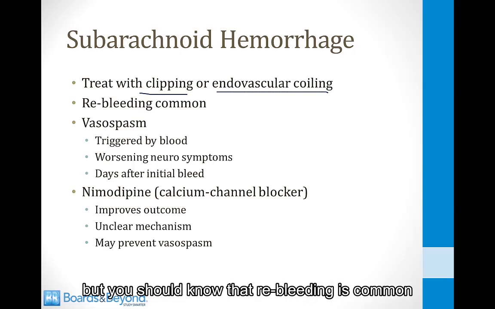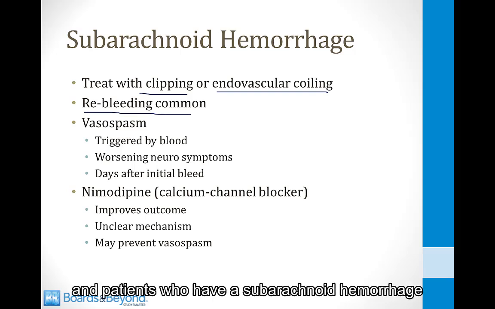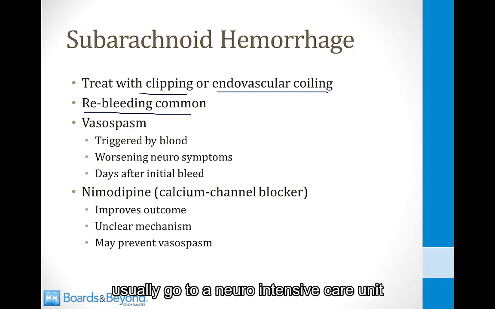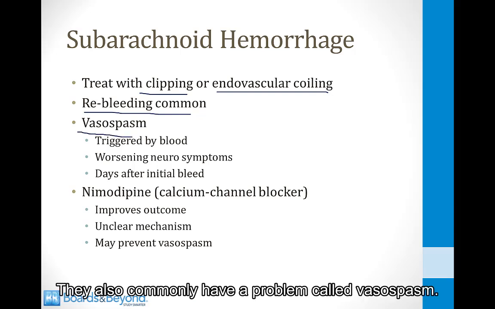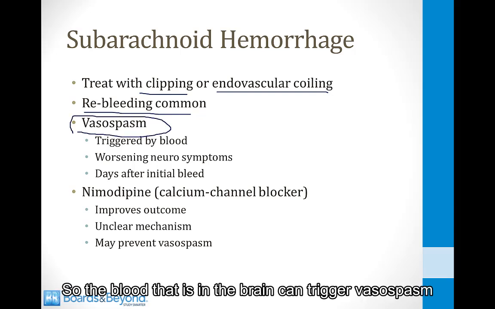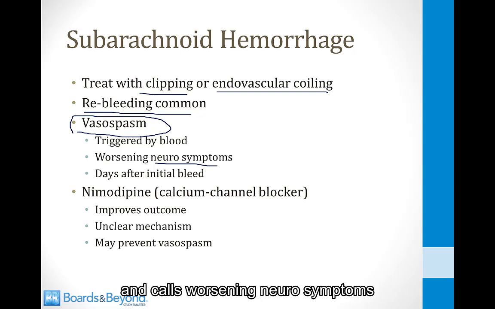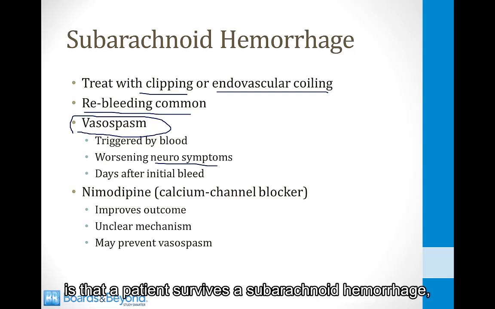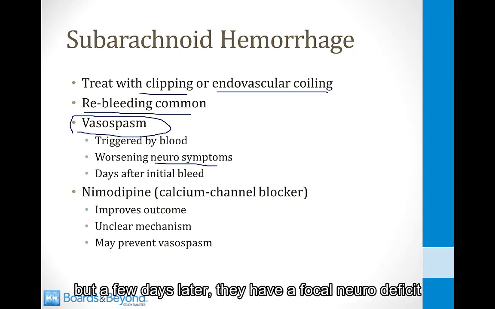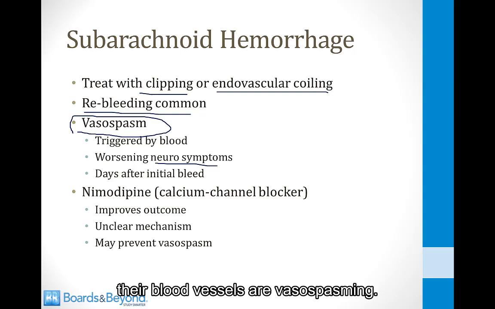But you should know that rebleeding is common, and patients who have a subarachnoid hemorrhage usually go to a neurointensive care unit where they're watched closely because there is risk that the aneurysm will begin to bleed again. They also commonly have a problem called vasospasm, so the blood that is in the brain can trigger vasospasm and cause worsening neurosymptoms. The way this often presents is that a patient survives a subarachnoid hemorrhage, but a few days later they have a focal neurodeficit, and what's happening is their blood vessels are vasospasming.